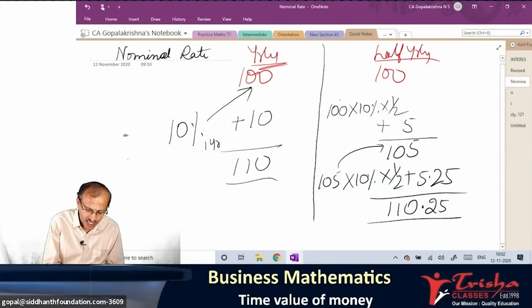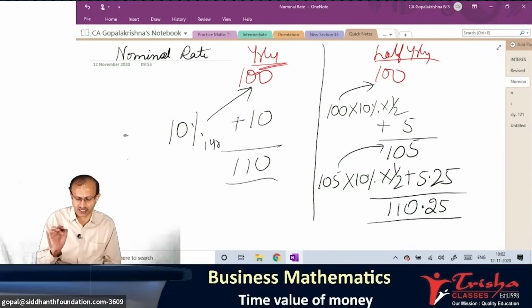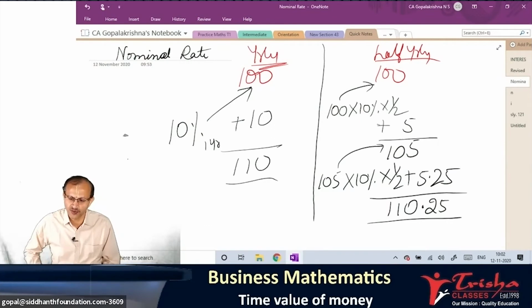First time 100, 10% for half year. Next time add that and take 105, half year 10%. Any confusion you have? No. Excellent. All of you clear? Any confusion? No. No means there is no confusion. Okay. Please observe now. Please observe.